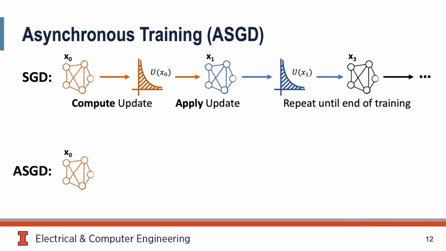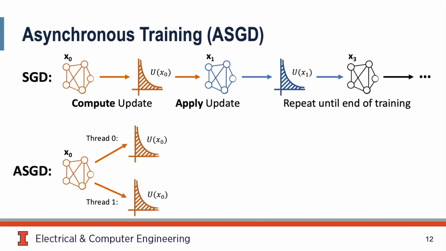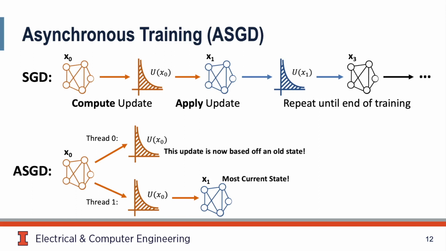ASGD relaxes this requirement for sequential updates, allowing us to have multiple threads computing updates off the same state x sub 0. Now under ASGD, thread 1 can accumulate its update, changing the most current state from x sub 0 to x sub 1, while thread 0 continues computing an update off an old state.